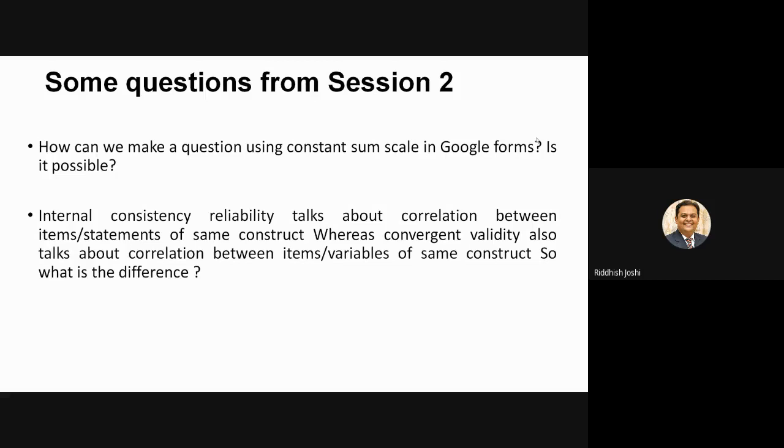Next question: internal consistency reliability talks about correlation between items or statements of the same construct, whereas convergent validity also talks about correlation between items or variables of the same construct. So what is the difference? One correction I would like to make, if you have some misconception: internal consistency does not talk about correlation. It may be possible that when you combine all the constructs together, still the internal consistency would be high, because internal consistency has nothing to do with correlation.